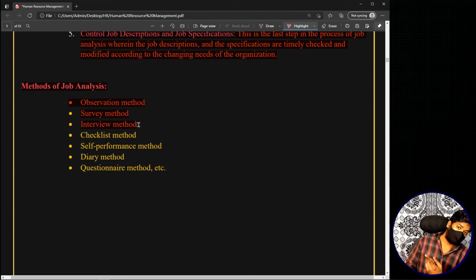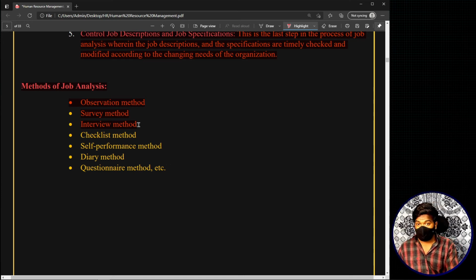and you directly interview them. For example, in an organization a person joined as a human resource manager, and after promotions, he became the vice chairman of the company. Now, if you want to do job analysis for the job of an HR manager, you can either approach someone who is actually doing the job of human resource manager, or you can directly approach anyone who has experience. In this particular example, you can directly approach the vice chairman of the organization and ask him for information relating to the job of human resource manager, because he has done it, he has experience in that particular kind of job. So in this way, you do the interview method.